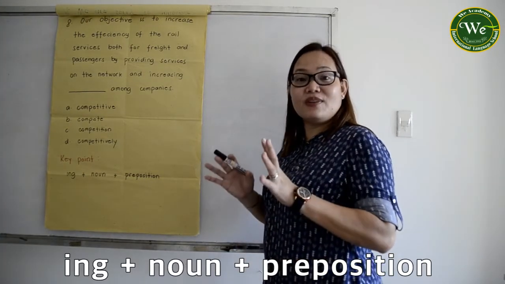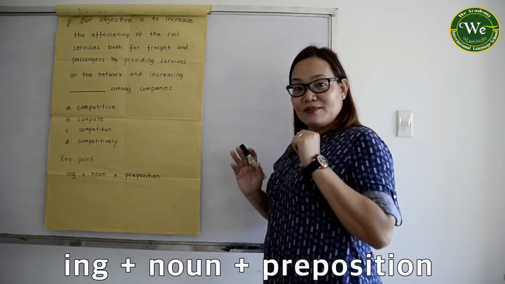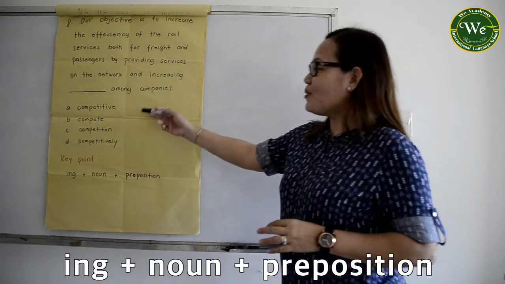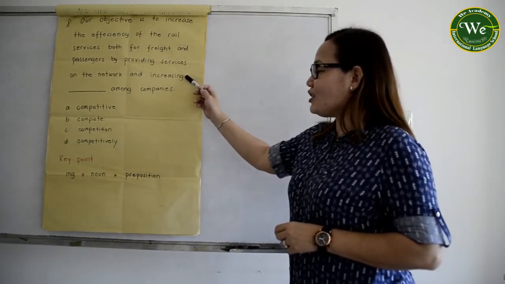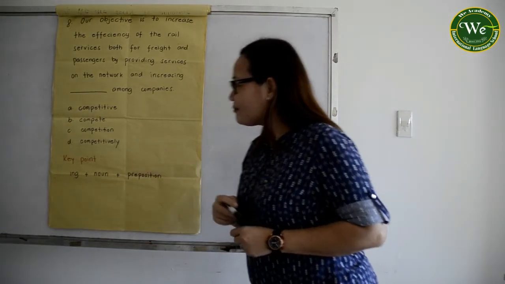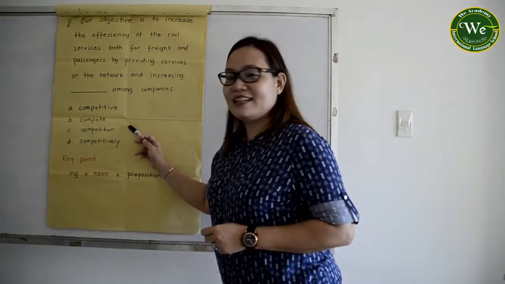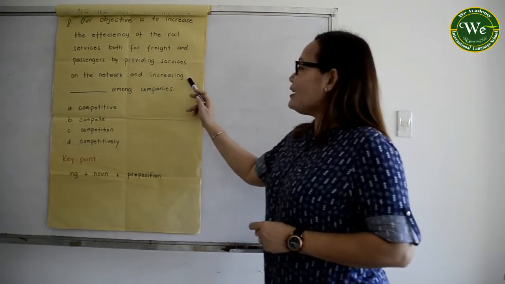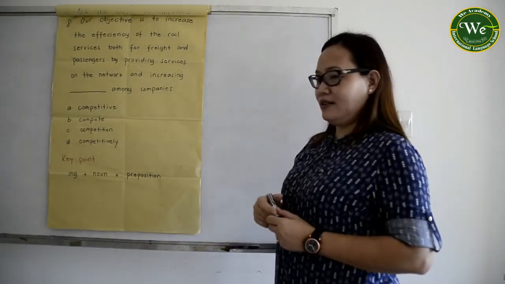So I guess it's very easy now for you to determine which answer makes it correct. Of course, it is which form? Ing, as again, noun. So which one here is a noun? Yes, it's letter C. Increasing competition among companies.